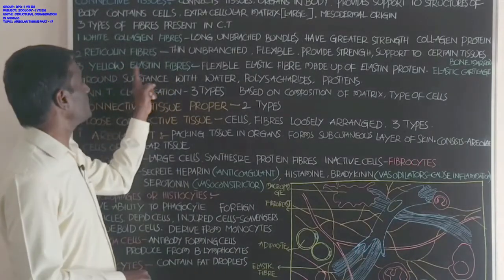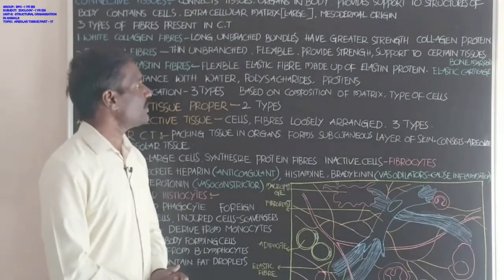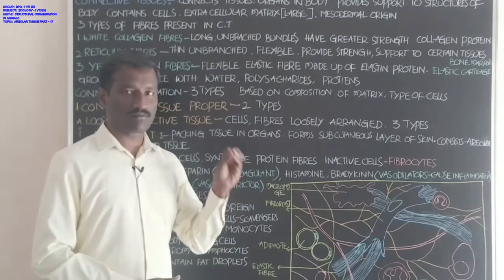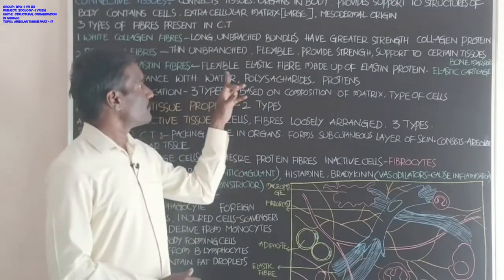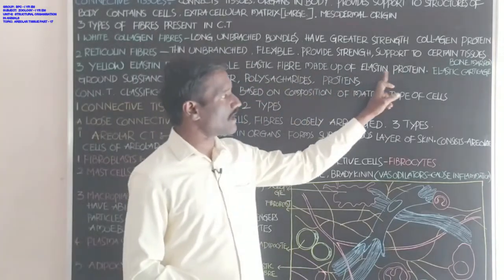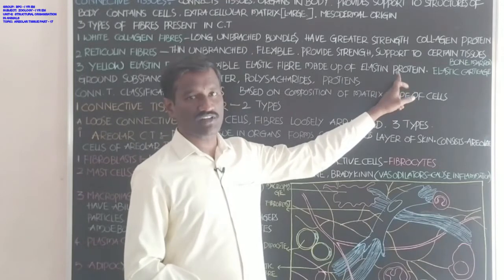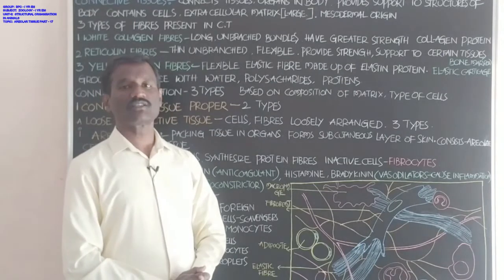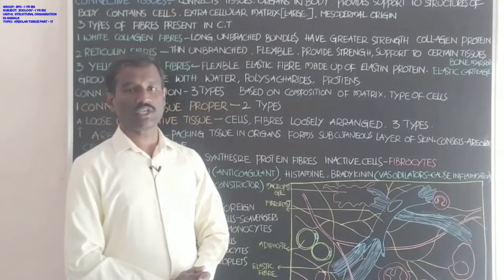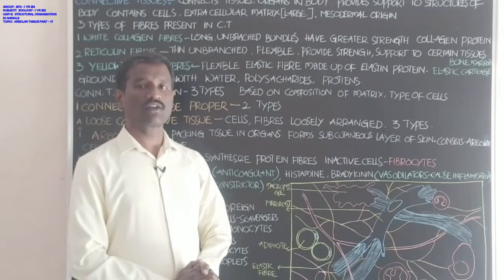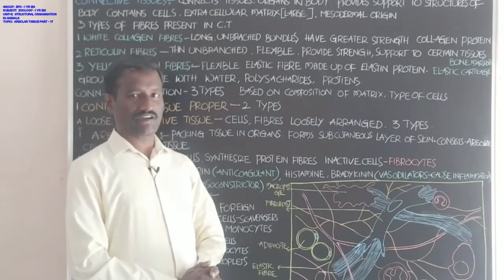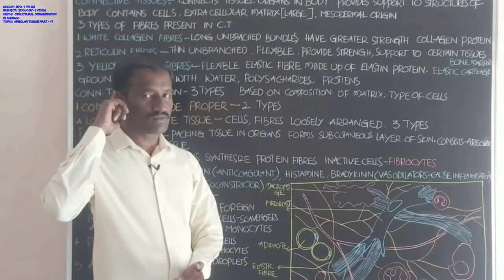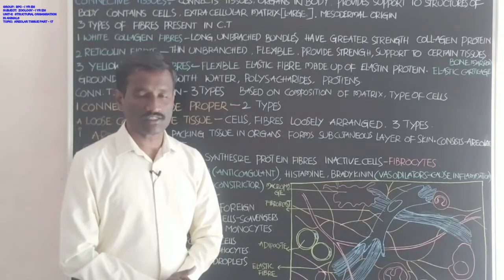Students, yellow elastin fibers are flexible elastic fibers. Flexible shows the flexibility. These flexible elastic fibers are made up of elastin protein, that is called elastin. It is present in elastic cartilage. Some structures are formed with the elastic cartilage, for example the pinna of the external ear is formed by elastic cartilage.